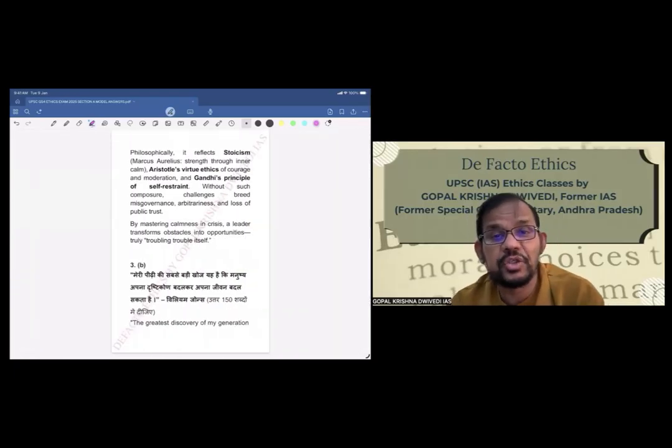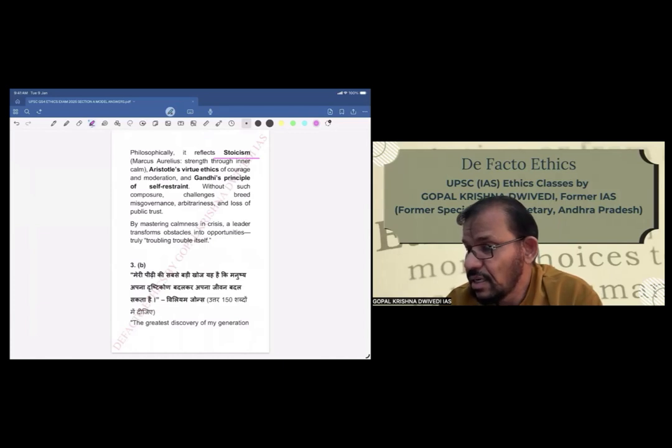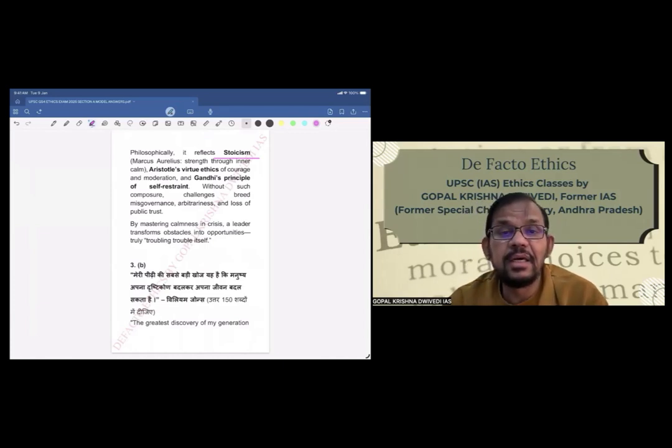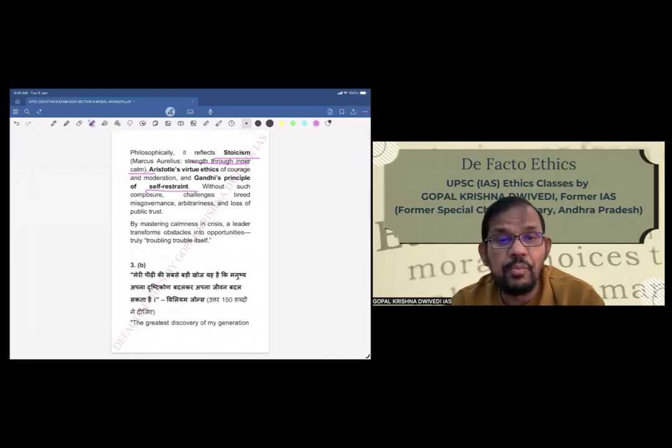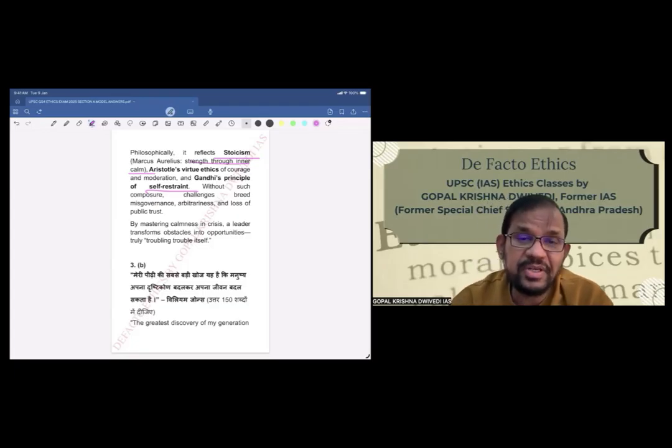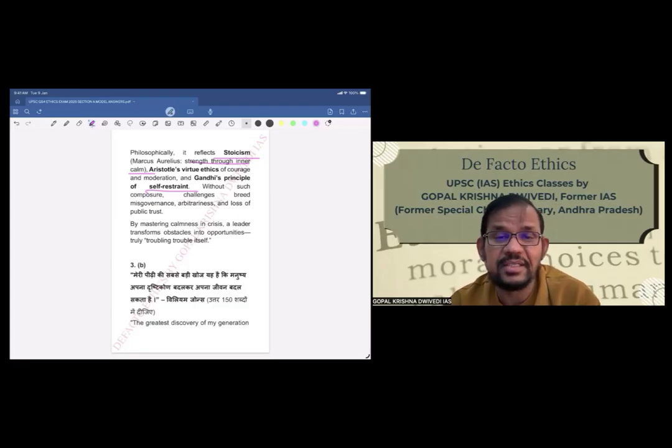Philosophically, it reflects stoicism. That is strength through inner calm. This is very important. Strength through inner calm. Aristotle's virtue ethics of courage and moderation and Gandhi's principles of self-restraint. Without such composure, challenges breed misgovernance, arbitrariness, and loss of public trust. By mastering calmness in crisis, a leader transforms obstacles into opportunities, truly troubling trouble itself.